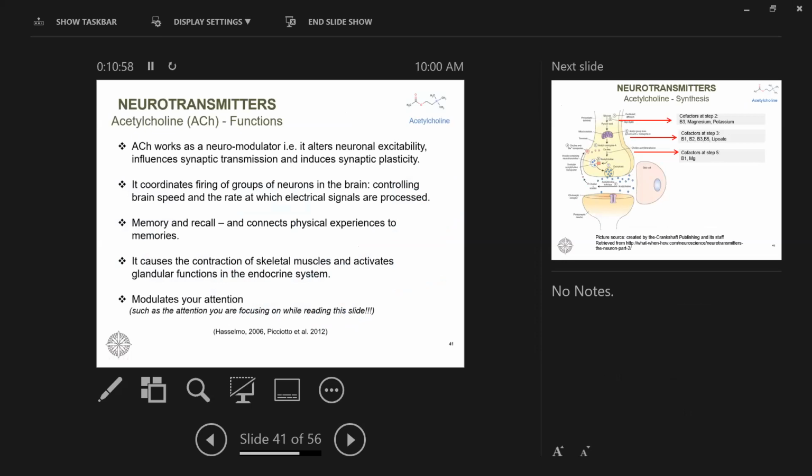So acetylcholine works as a neurotransmitter. It alters neural excitability and influences synaptic transmission. It coordinates the firing of groups of neurons in the brain, so it's kind of a checker. It checks the speed at which electrical signals are processed in the brain. It modulates your attention. So if you're losing your focus in this session today, maybe you have used up all your acetylcholine and you need to pump it up.